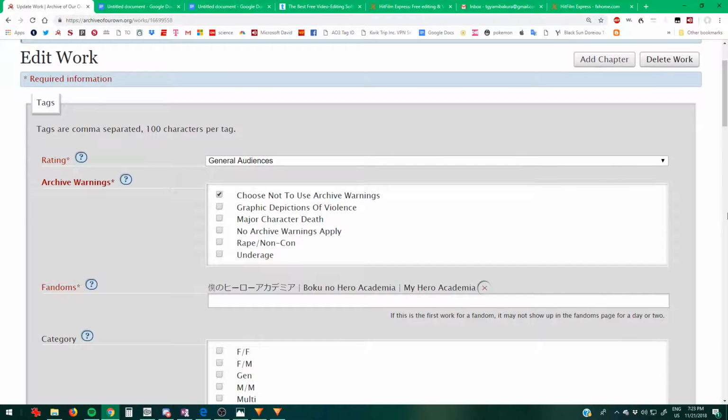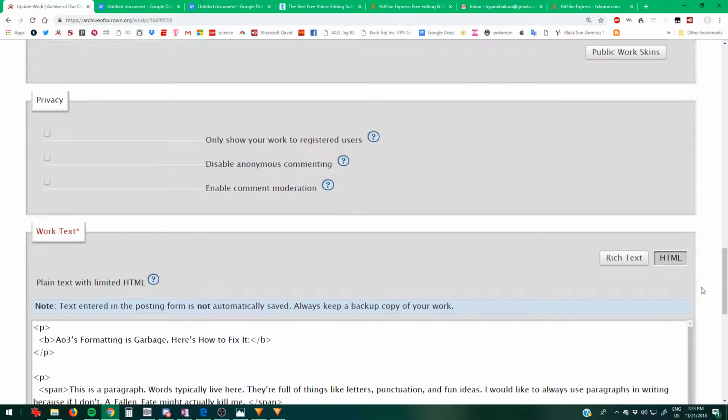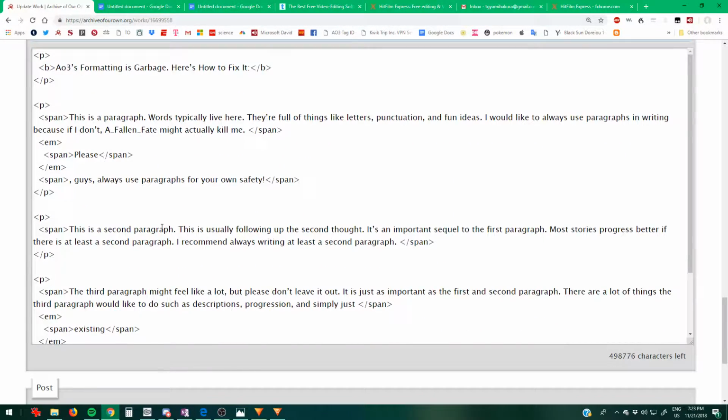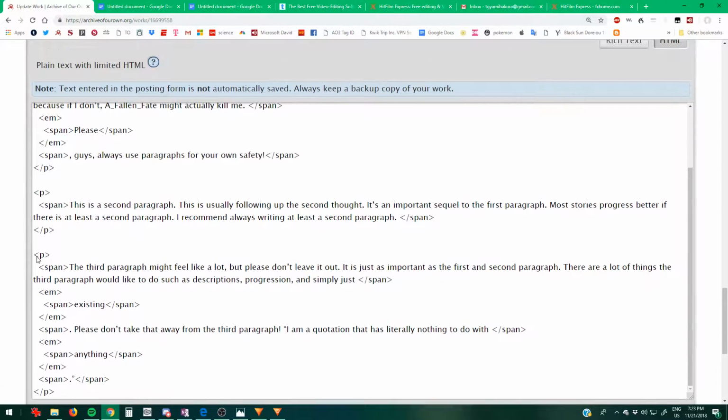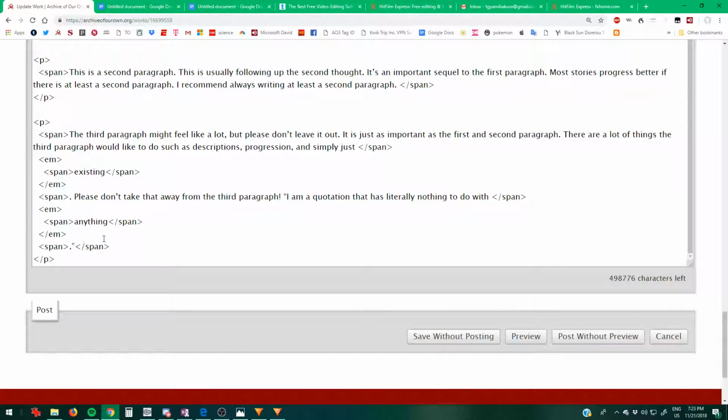What happens is, I'll even show you with the garbage HTML side. When you had an italicized word, it gets separated. The punctuation gets separated by the span thing. Okay, so I don't know what span is, but it seems to make a space after everything that was italicized. So how do I avoid that?